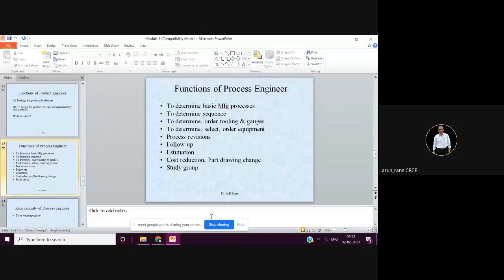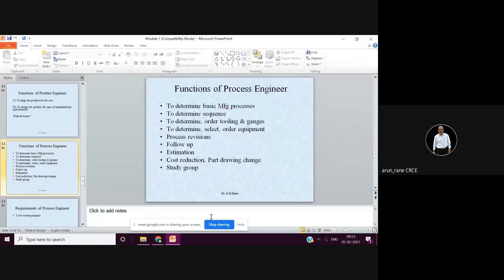Units, whether millimeter or meter, all these he has to check, because the purchase engineer is mostly from the commercial side, so this care the process engineer has to take. Then he can place the order. He can suggest to the purchase department to go for this party or that party, depending upon the rates and their history, the supplier's history. He can suggest to give the order to this party.